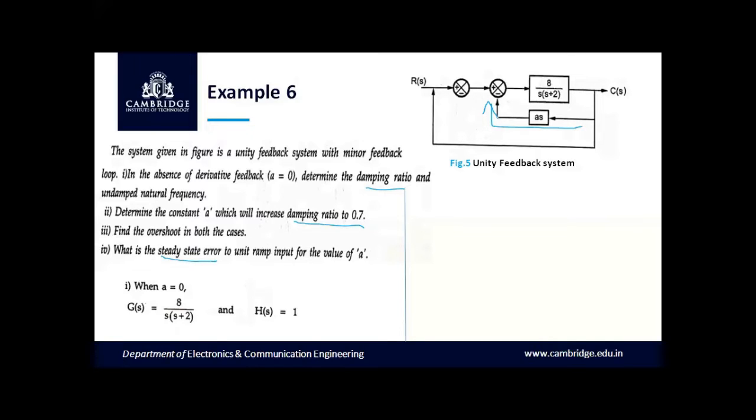So the first case, when A is equal to 0, G of s is given in the block. We can identify G of s. G of s is equal to 8 divided by s into s plus 2. And as it is a negative unity feedback, H of s is equal to 1.